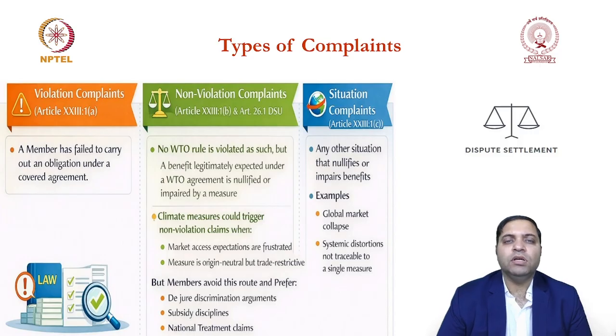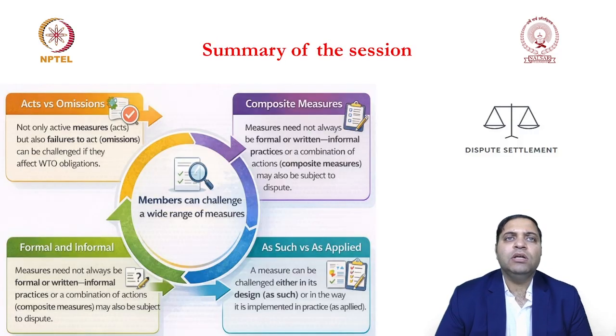Okay, with this I am going to end this session. Just to give you a quick recap of what we have learned today: we started with the types of challenge brought by WTO members when they file cases.